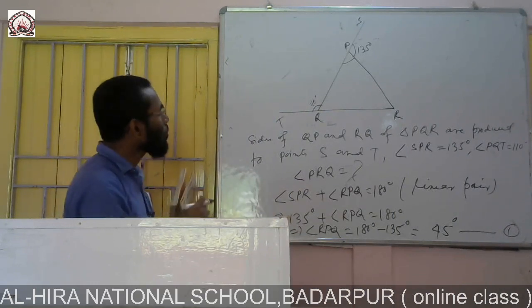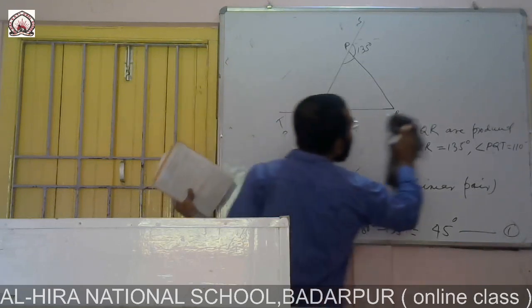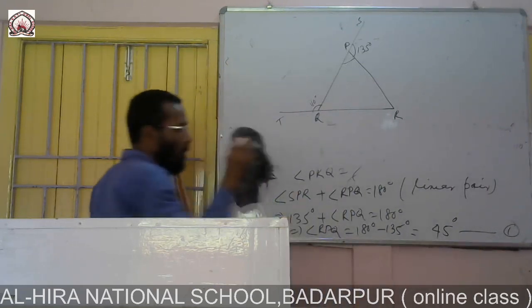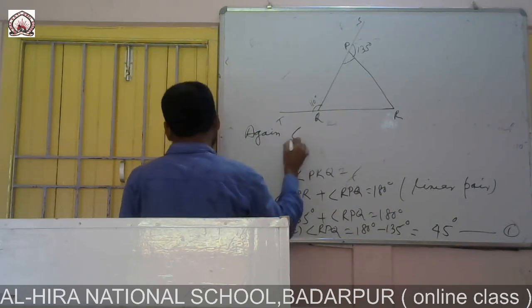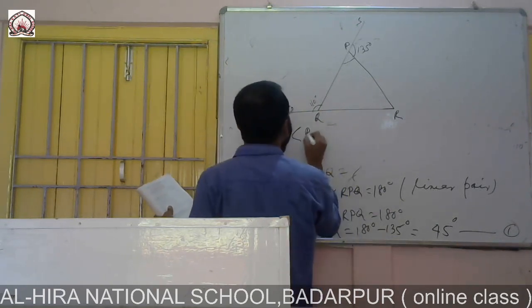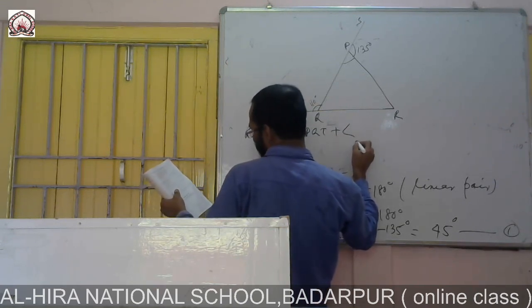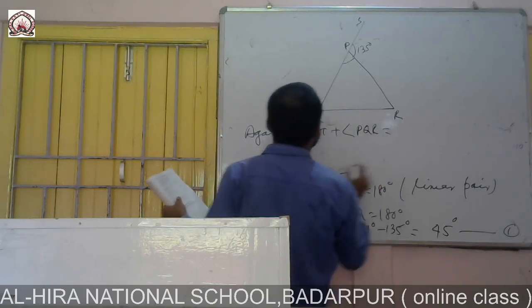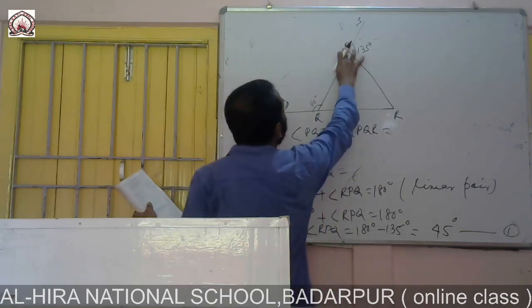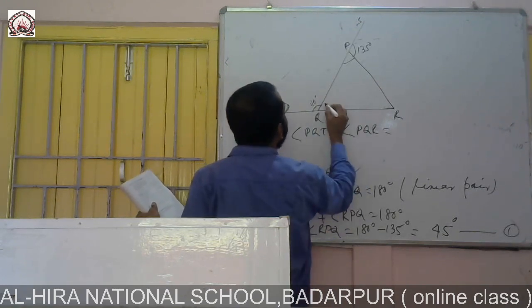Again you see, angle PQT plus angle PQR. You see in the figure, PQT this and PQR this one.